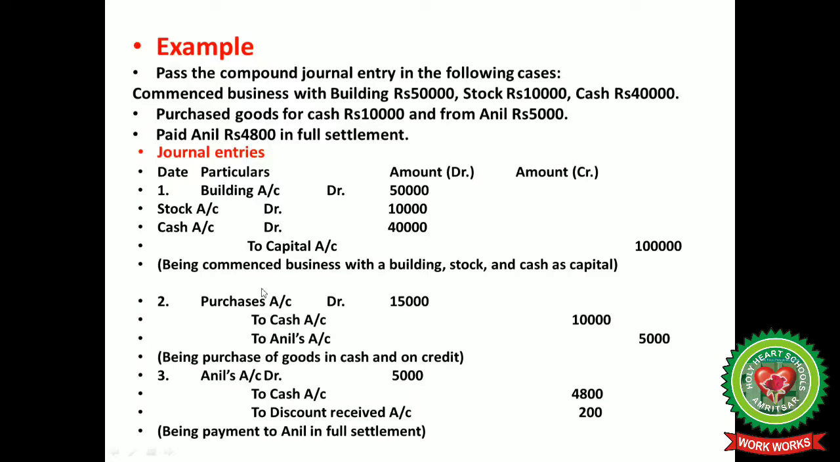Paid Anil 4800 in full settlement. Now we have to pay Anil rupees 5,000 and we are paying him 4800. So there is a discount of 200 provided to us by Anil. So it is discount received. Anil account debit to cash account and to discount received account.